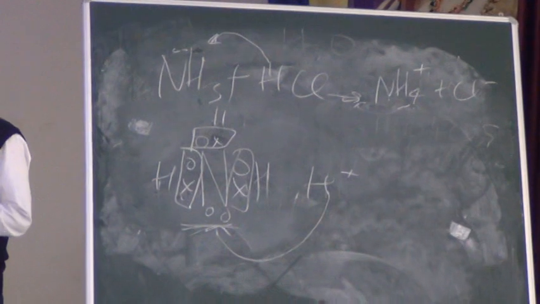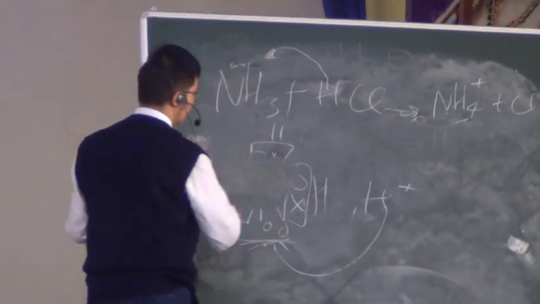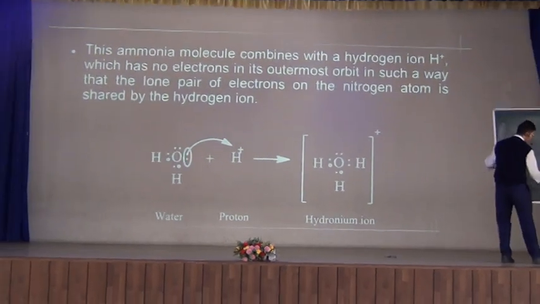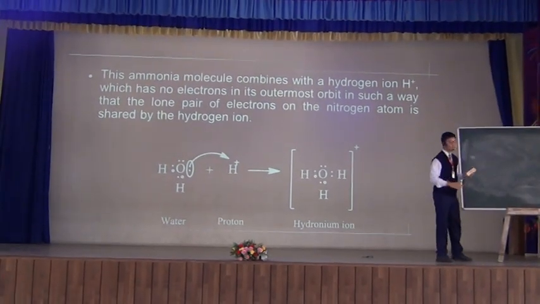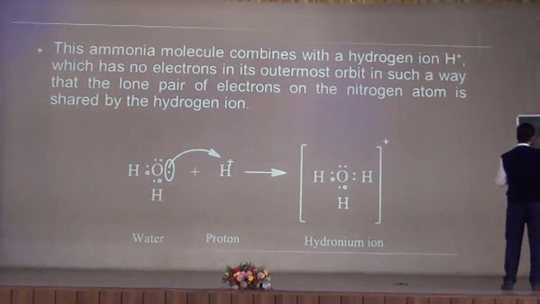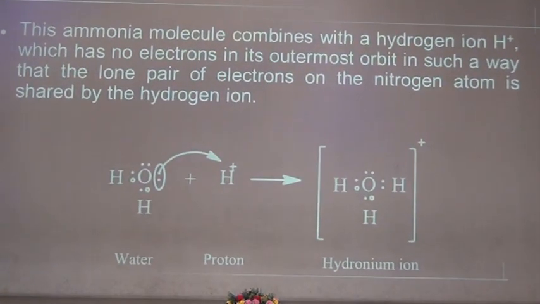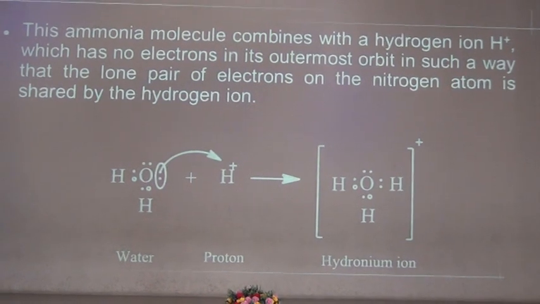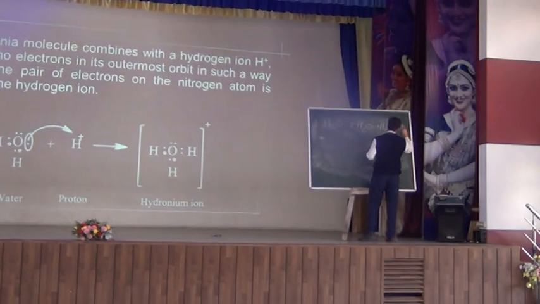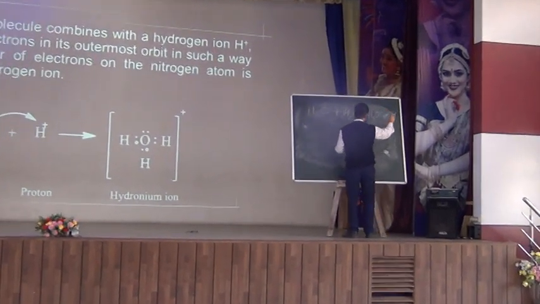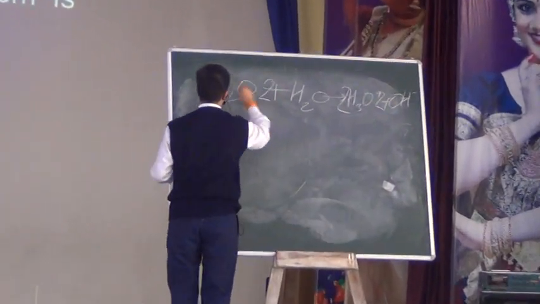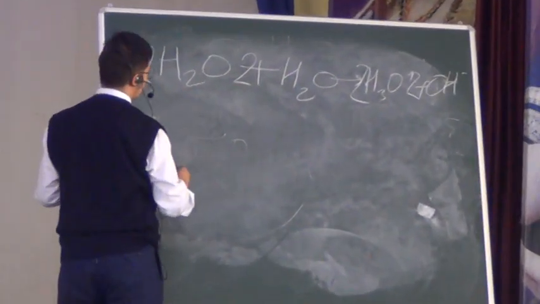Next slide please. The last topic is the ionization of water, the self-ionization of water. Water has a high dielectric constant, so it also ionizes itself. It means a molecule of water will ionize another molecule of water, leading to the formation of hydronium ion and hydroxyl ion. If I balance it, it is like this. So here what is happening?